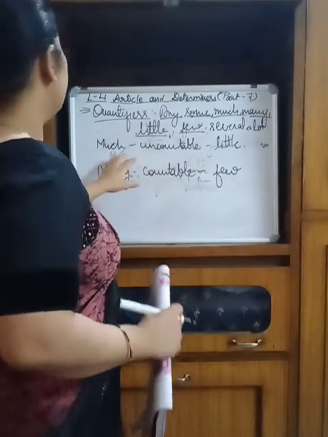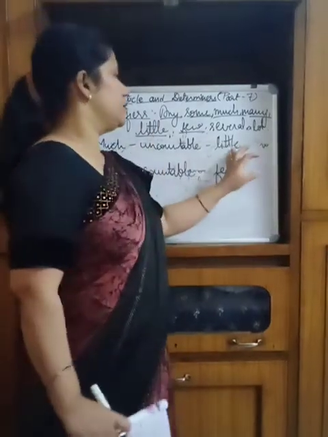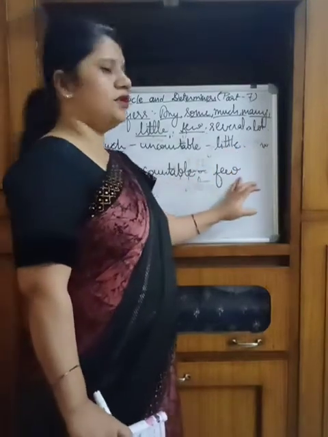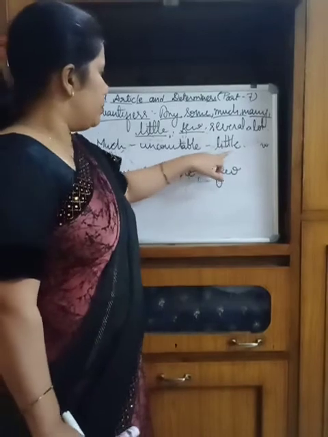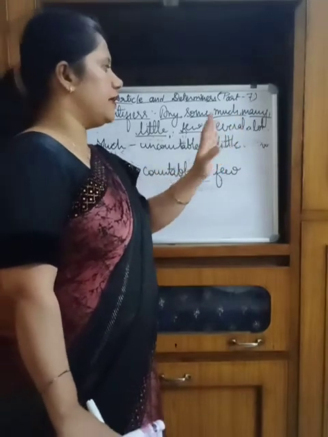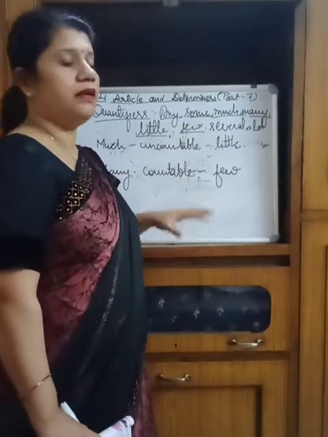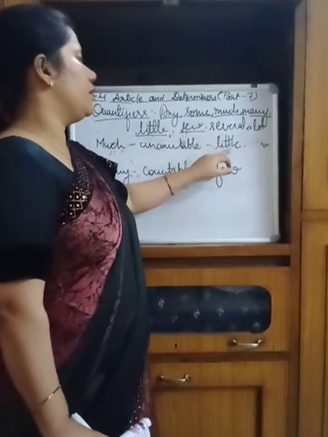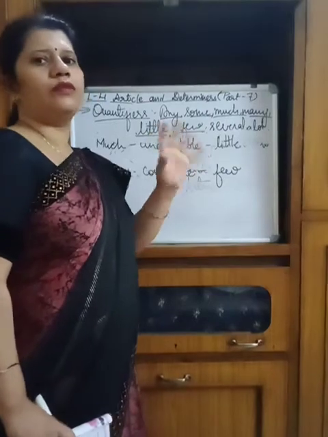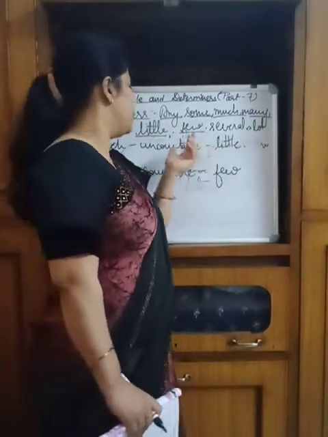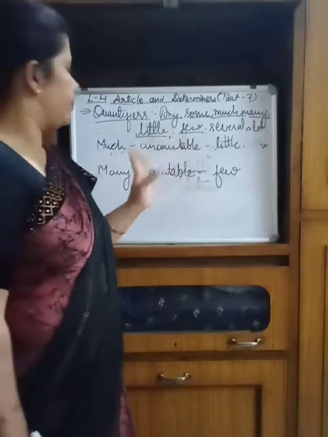So we can say that much is the opposite of little and many is the opposite of few. The word little has two meanings. One means small, but here we are not using the meaning of small. Here we are taking the meaning of a little, in terms of quantity, in terms of the uncountable noun. Right?